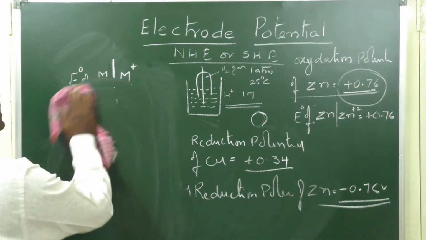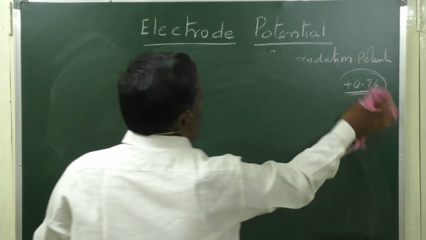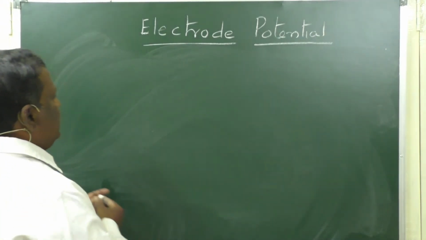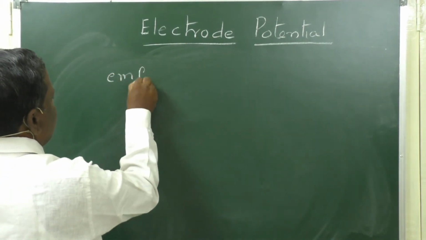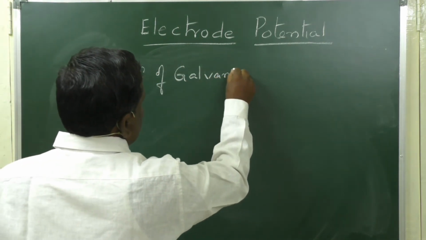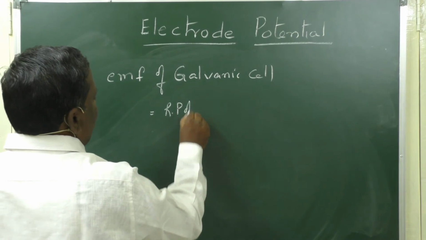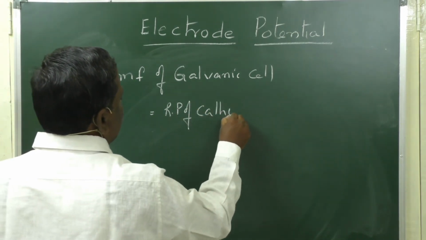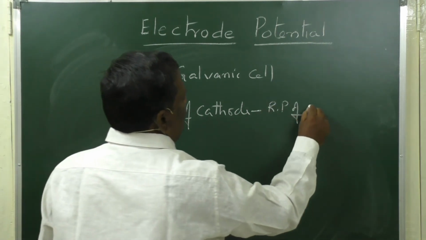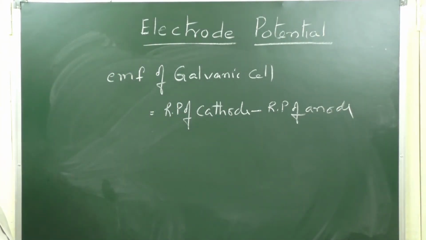Now, EMF of the galvanic cell is equal to reduction potential of cathode minus reduction potential of anode.